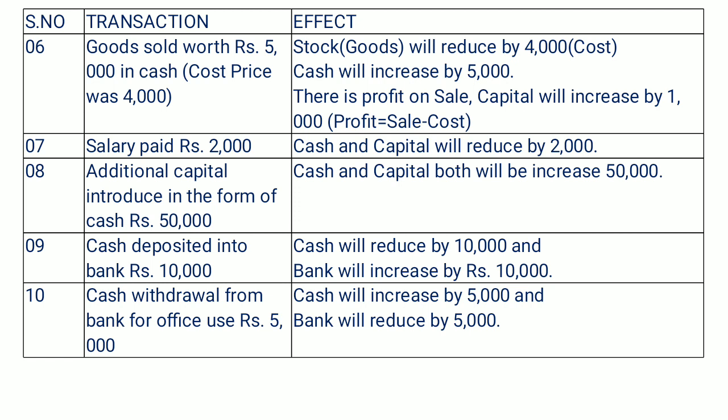We have withdrawn money from the bank, for what purpose? For office use. So definitely cash is coming into the business, from the bank. So cash will increase by 5,000, but at the same time bank will reduce by 5,000.